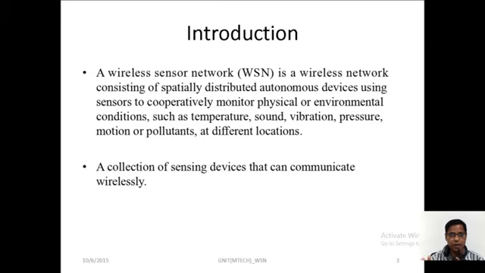A wireless sensor network is a wireless network consisting of spatially distributed autonomous devices using sensors to cooperatively monitor physical or environmental conditions such as temperature, sound, vibration, pressure, motion, or pollutants at different locations.